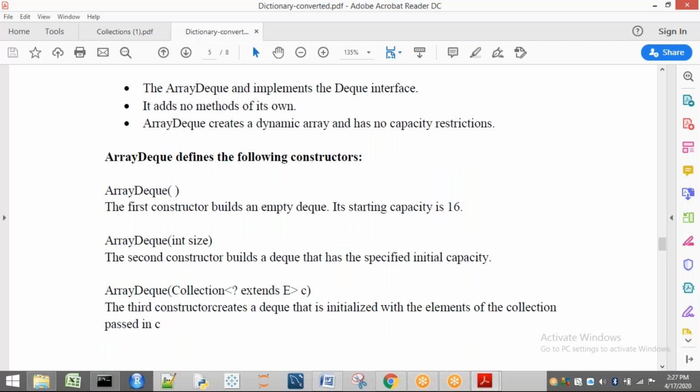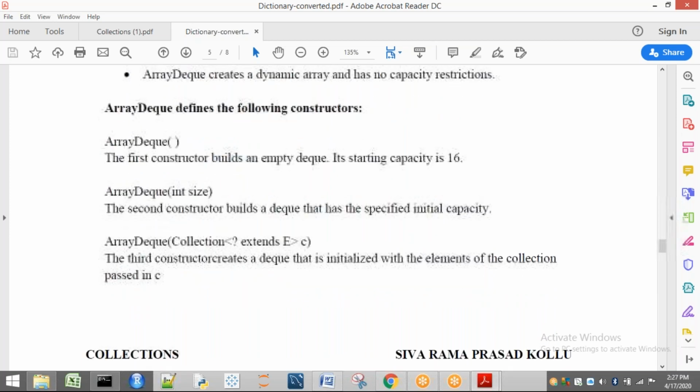Next, if you don't want the initial capacity as 16, if you want to keep your own capacity, we are going for the second constructor. In the same way, if you want to take the elements from any DQ implemented class into our array DQ, I have to go for the third one.